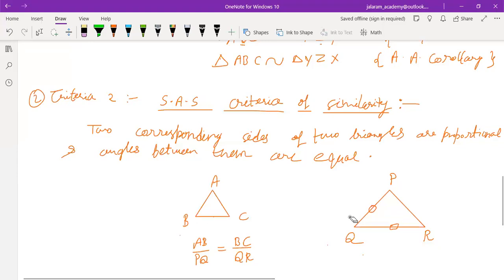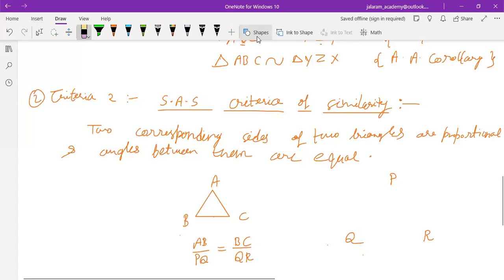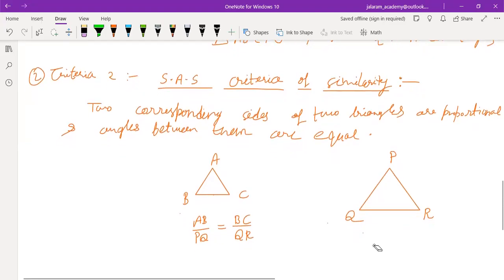In triangle ABC and in triangle PQR, if the ratio of lengths of two sides are equal, then these sides are called the proportional sides, and angle between them.